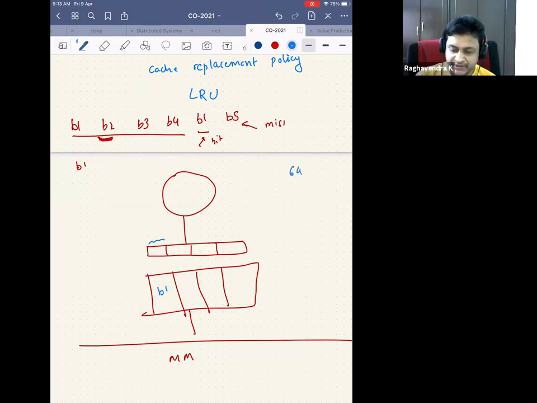Let's say my block size is 64 bytes. The cache size is 8 megabytes. How many blocks are there? Can anybody calculate how many cache blocks are there here?